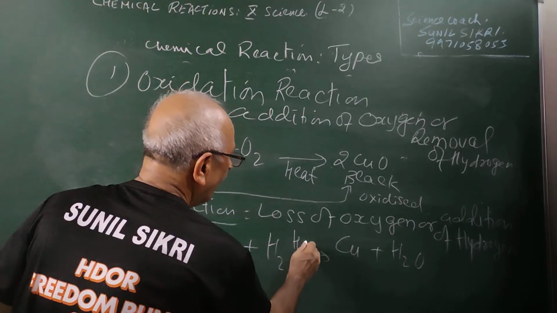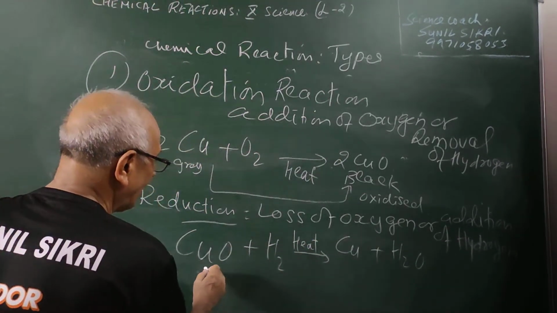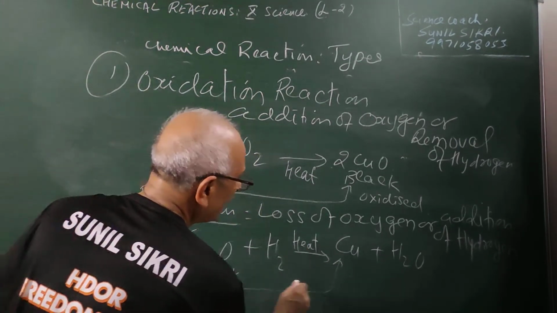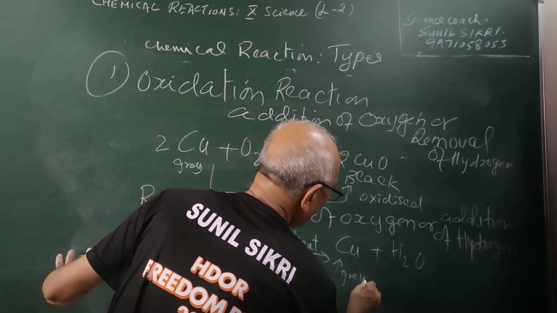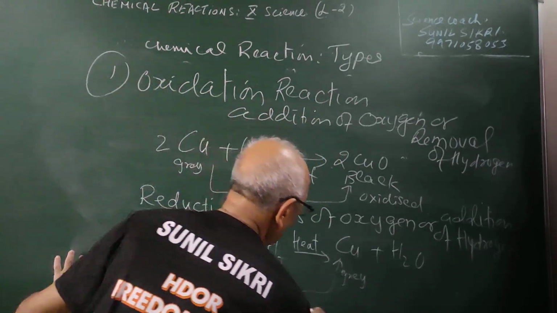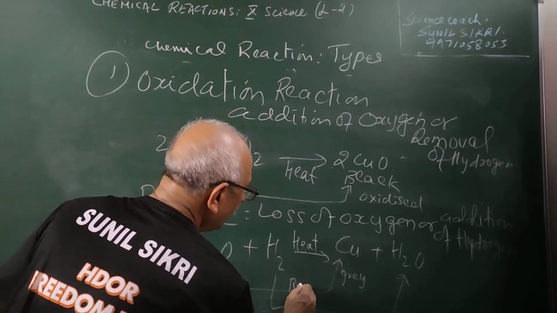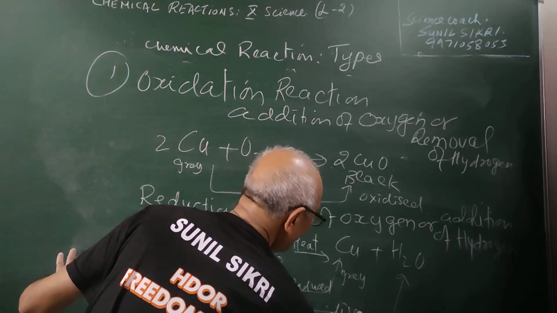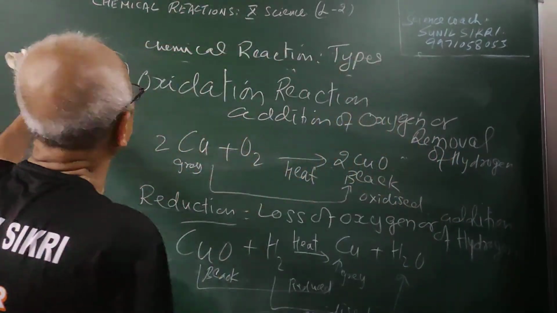On heating, the hydrogen takes away the oxygen from this copper oxide. This is black and this is brown, gray type. So there is a change in color and hydrogen is being oxidized, copper is being reduced. There are many examples of such reactions where oxidation and reduction takes place.